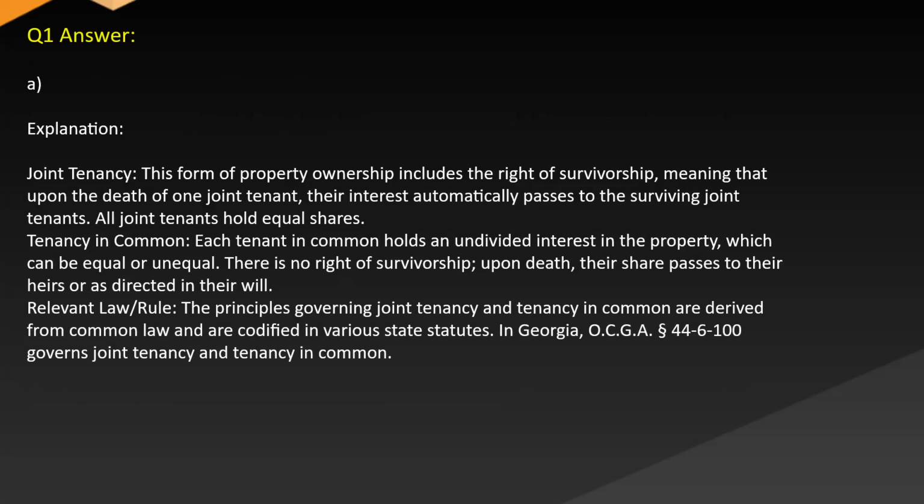Answer A. Explanation. Joint tenancy. This form of property ownership includes the right of survivorship, meaning that upon the death of one joint tenant, their interest automatically passes to the surviving joint tenants. All joint tenants hold equal shares. Tenancy in common. Each tenant in common holds an undivided interest in the property, which can be equal or unequal. There is no right of survivorship. Upon death, their share passes to their heirs or as directed in their will.